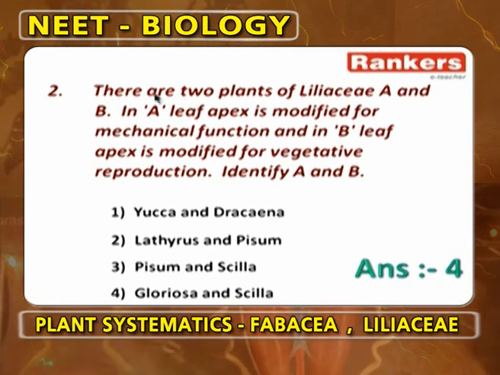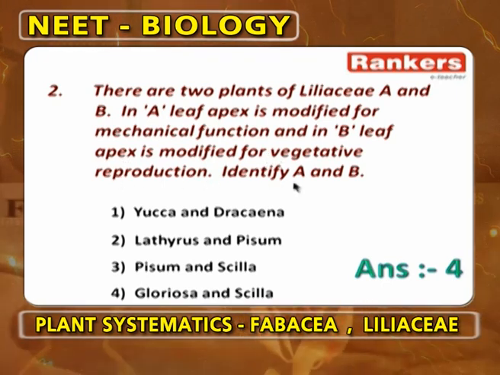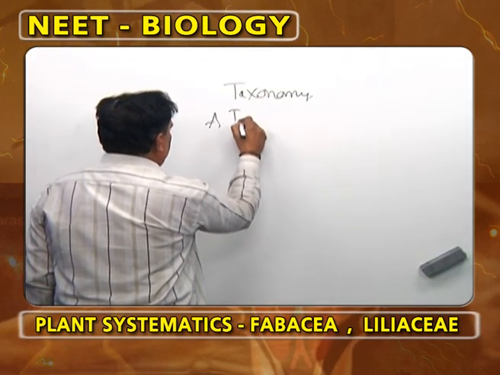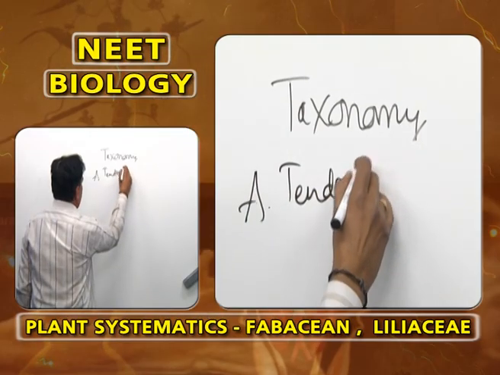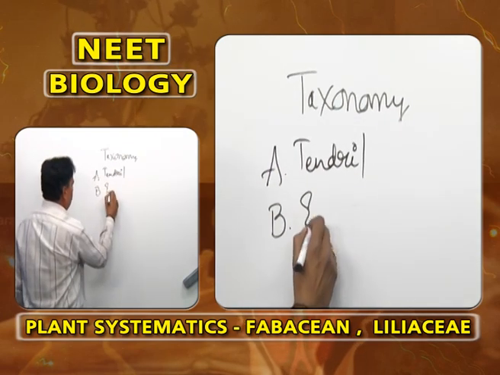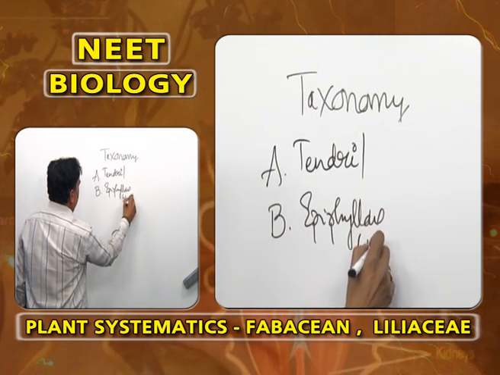Now, there are two plants of Liliaceae, A and B. In A, leaf apex is modified for mechanical function. In B, leaf apex is modified for vegetative reproduction. Identify A and B. In A, leaf modified for mechanical function means tendril. In B, leaf apex is modified for vegetative propagation means epiphyllous bud. You have to identify like this.